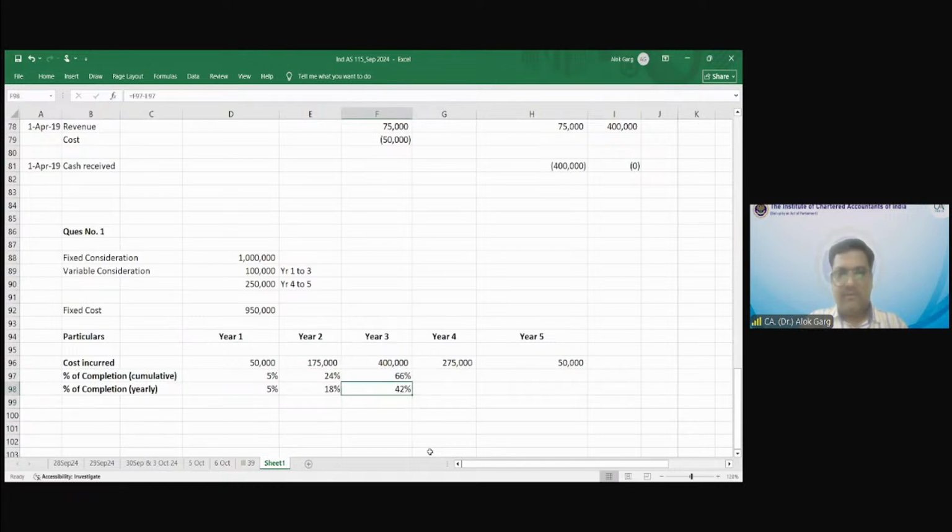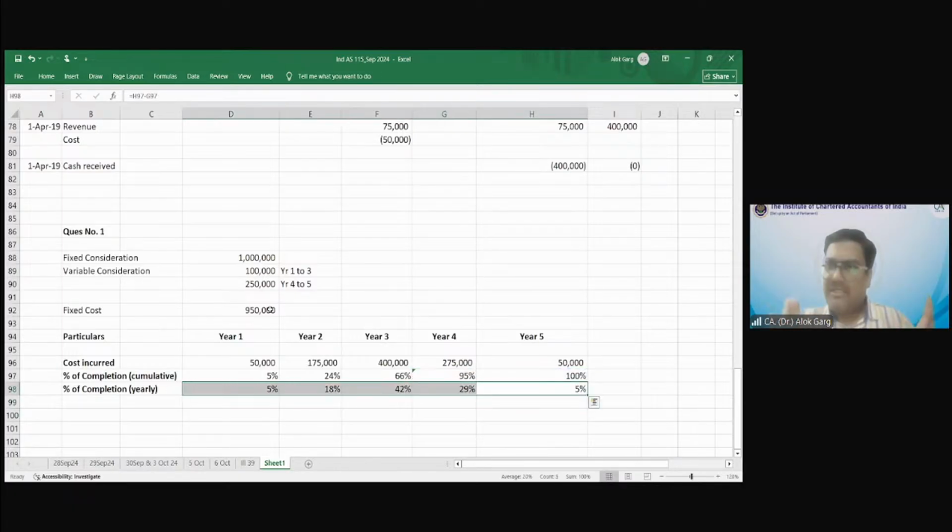$66 minus. Okay. And then equal to sum of these 4 numbers divided by 9,50,000. Okay, 95%. Right. So 95 minus 66, and then 100%. Can I write 100%? Up to 100 it will be. Yes, sir. This minus this.